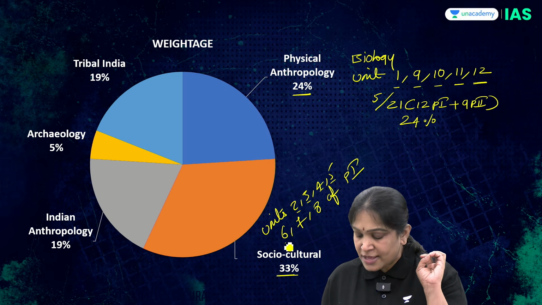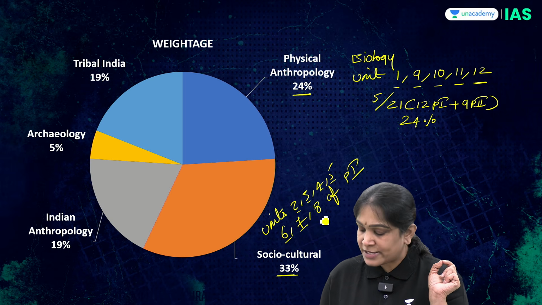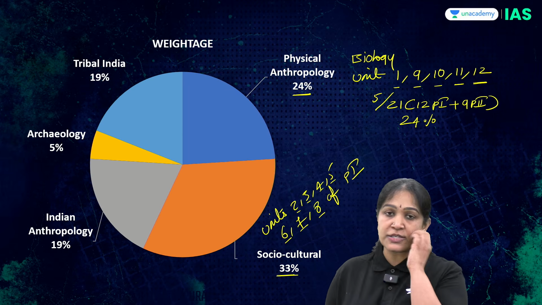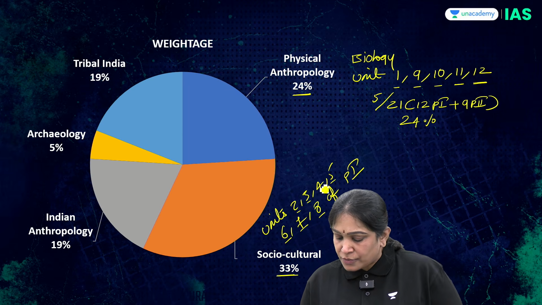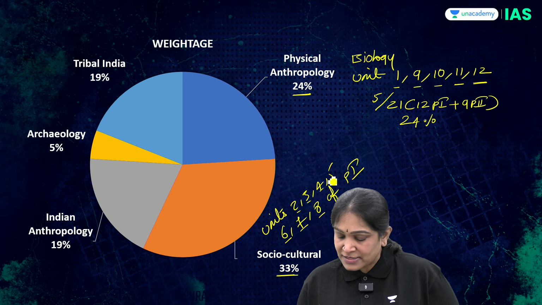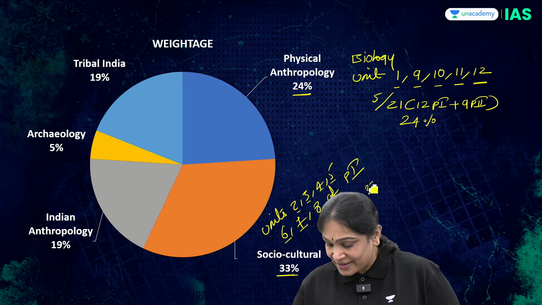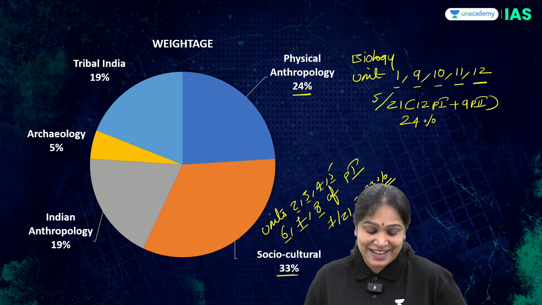Unit 5, religion. Unit 6, anthropological thought. Unit 7, language and culture. Unit 8 is research methods in anthropology. So these units of paper 1 come under socio-cultural anthropology. So 1, 2, 3, 4, sorry, very bad in mathematics, 5, 6, 7. 7 out of 21 units. Am I correct? 33% of the anthropology syllabus is socio-cultural anthropology.